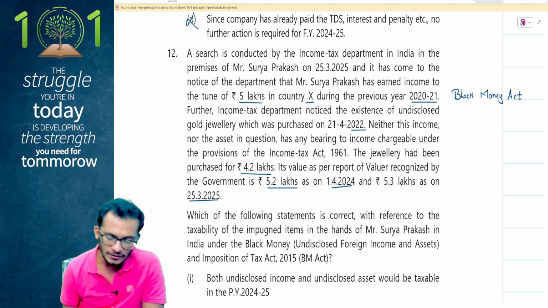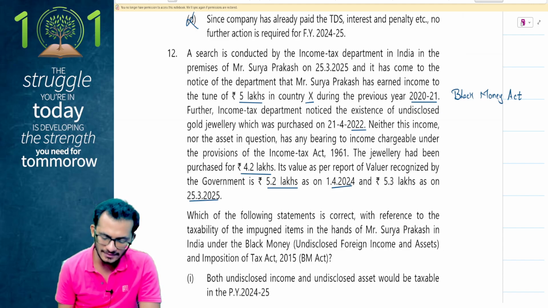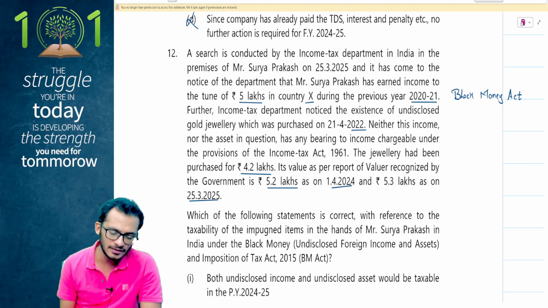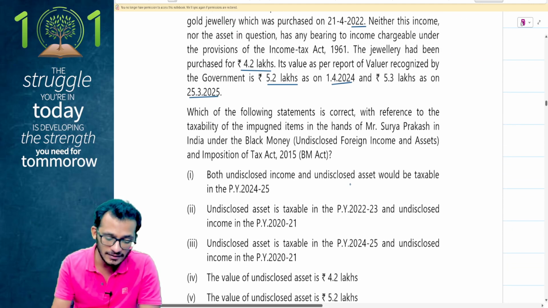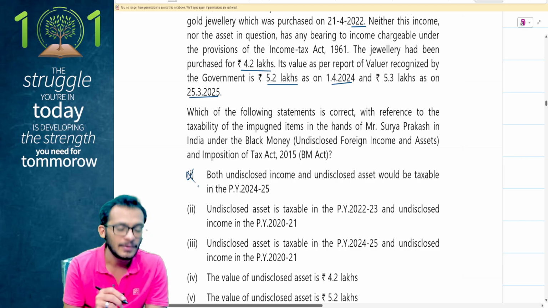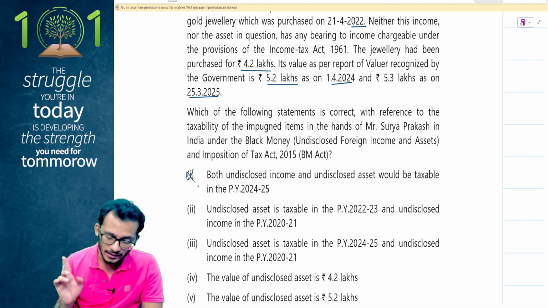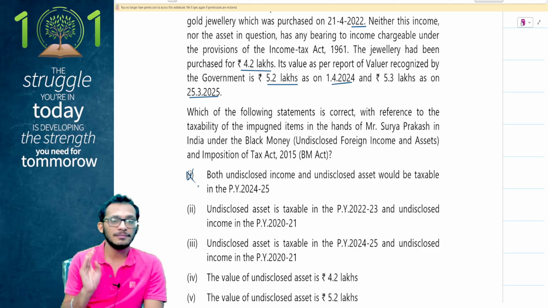Which of the following statements is correct with respect to the taxability of the impugned items in the hands of Mr. Surya Prakash under the Black Money Act? Both undisclosed income and undisclosed assets will be taxable in 24-25. Now, I want your attention here, people. When it comes to this, the logic is very simple.